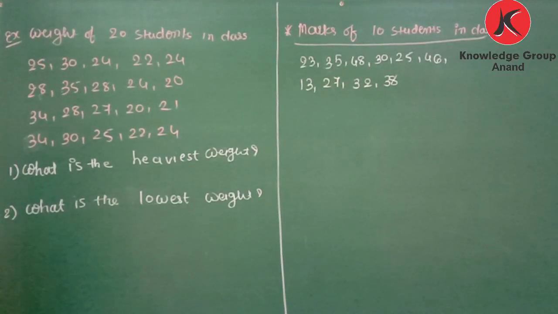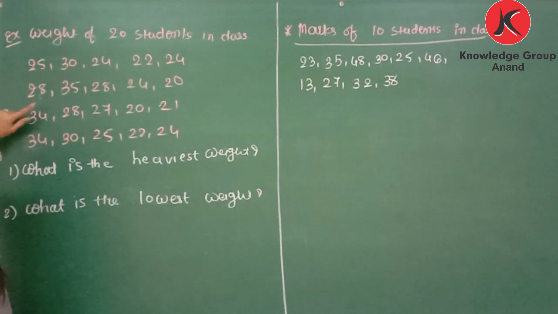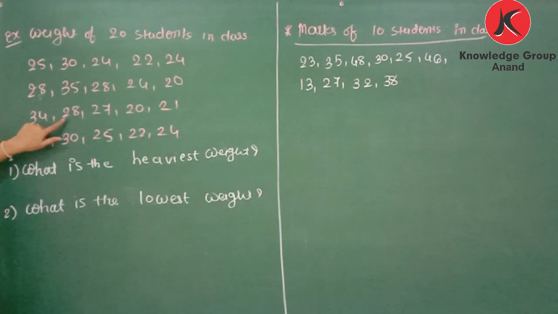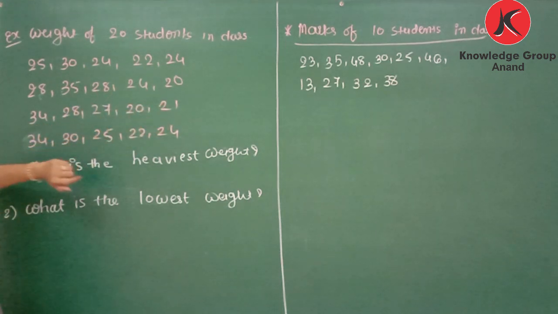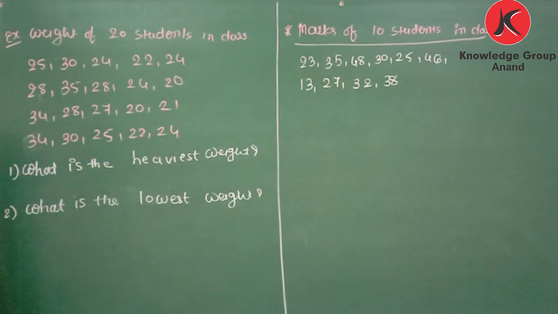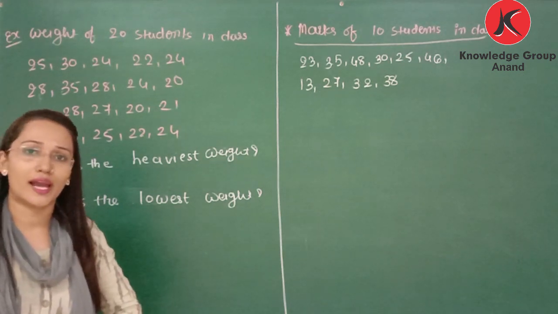Let's take one example of getting the information about the weight of students in a class. So here the weights of 20 students in a class are given. The weights are 25, 30, 24, 22, 23, 24, 28, 35, 28, 24, 20, 34, 28, 27, 20, 21, 34, 30, 25, 22 and 24. So here the names of the students are not given, only the weights of students in a class.